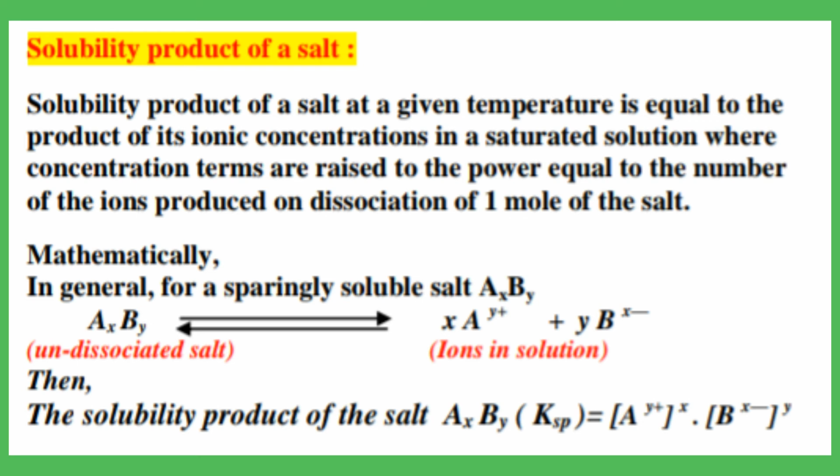Okay. Now, the solubility product of this salt AxBy is represented by Ksp, okay, which is equal to the concentration of A^y+ raised to the power x, into the concentration of B^x- raised to the power y. Okay. Now, let me explain you in Manipuri also.